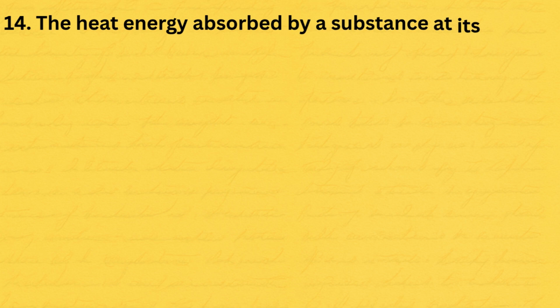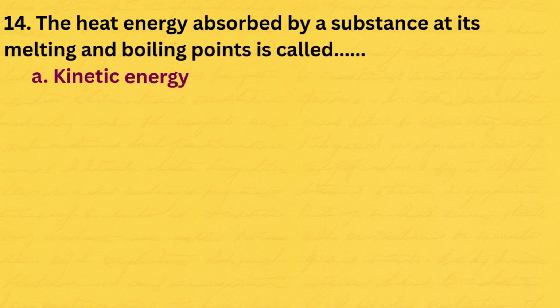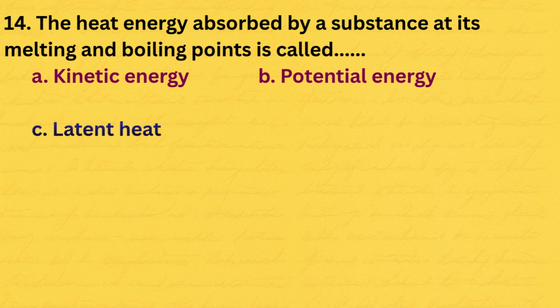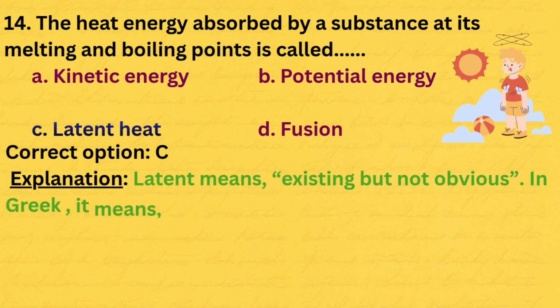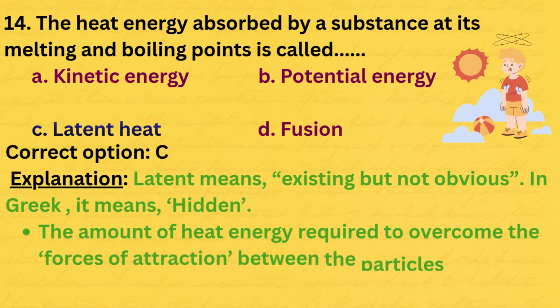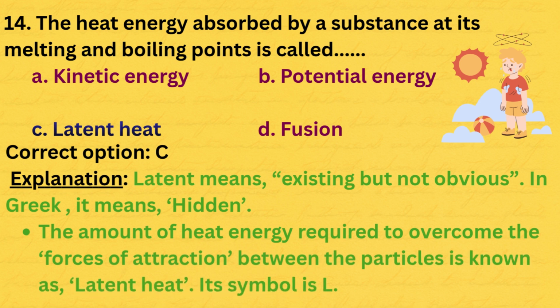14. The heat energy absorbed by a substance at its melting and boiling points is called A. Kinetic energy, B. Potential energy, C. Latent heat, D. Fusion. The correct option is C. Here is the explanation. Latent means existing but not obvious. In Greek, it means hidden. The amount of heat energy required to overcome the forces of attraction between the particles is known as latent heat. Its symbol is L.